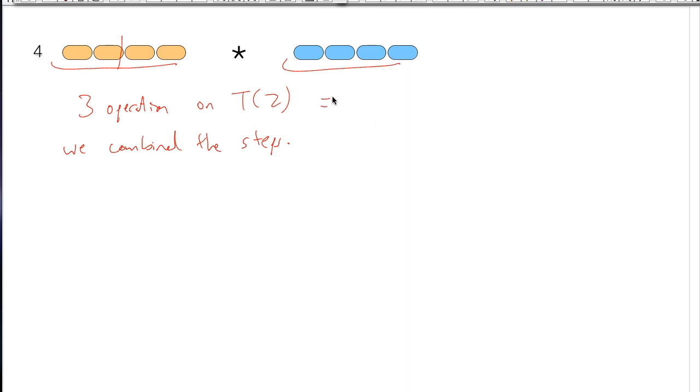So the number of operations would be 3 times T of 2 plus whatever number this was in the actual assembly. That's 3 times 10 plus, I believe, 32 operations when I did the analysis. So I would conclude that T of 4 is equal to 62.